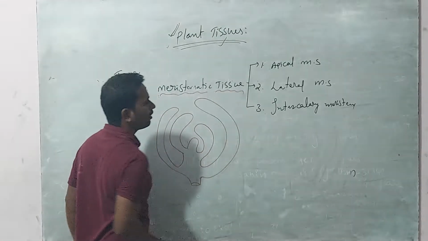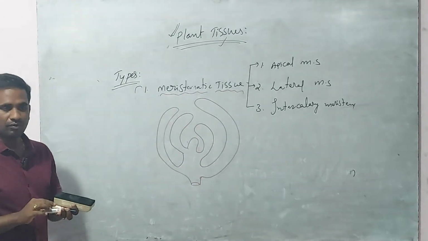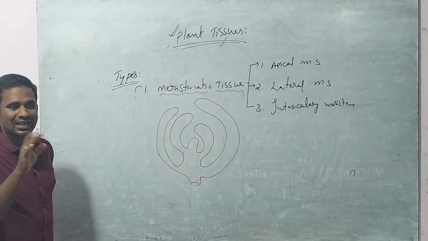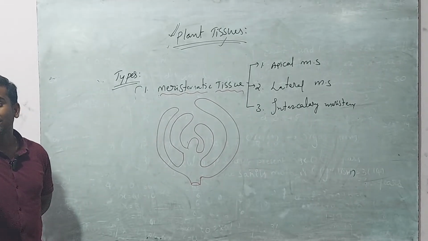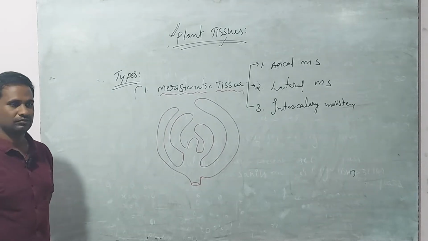Very important: root tips and shoot tips have a specialized tissue which promotes growth.